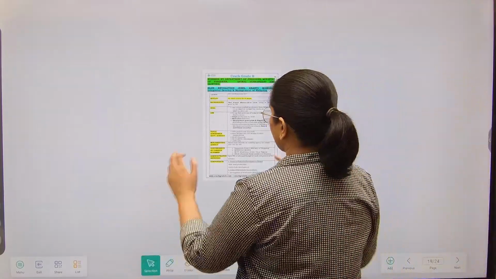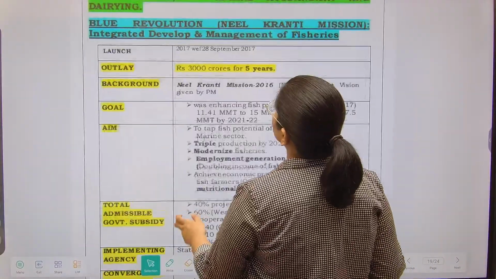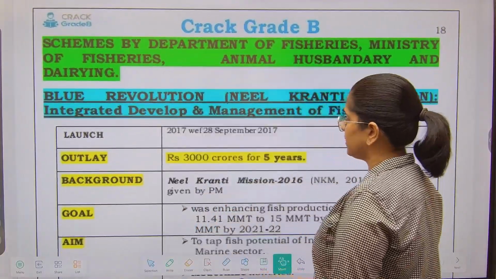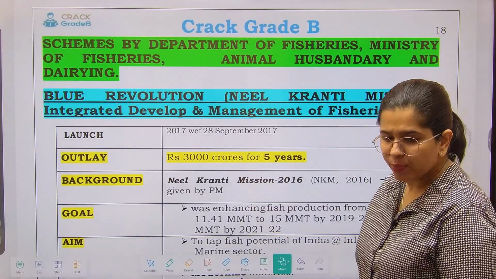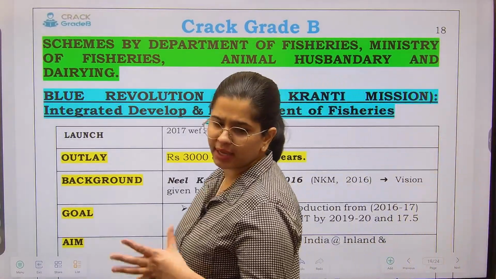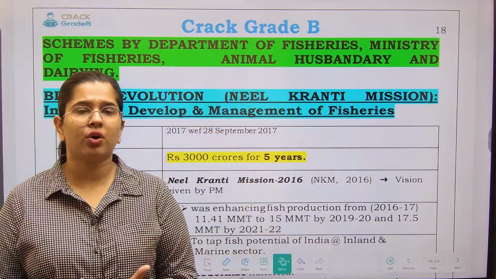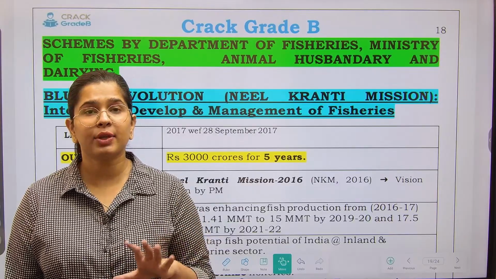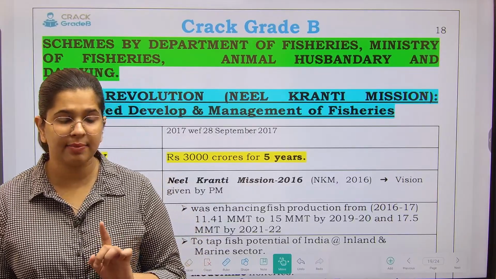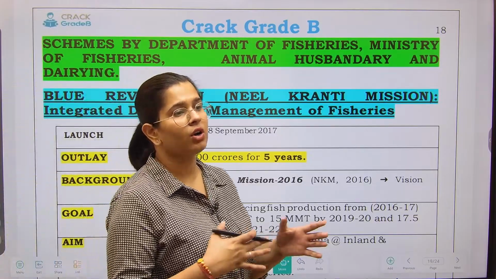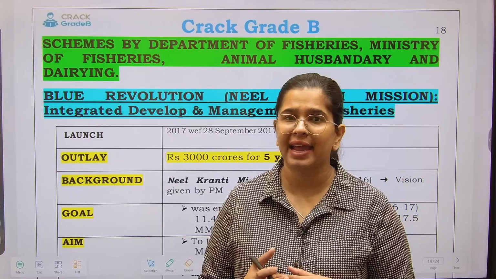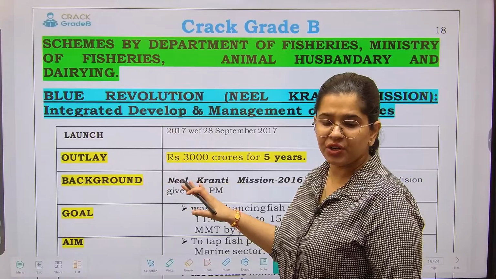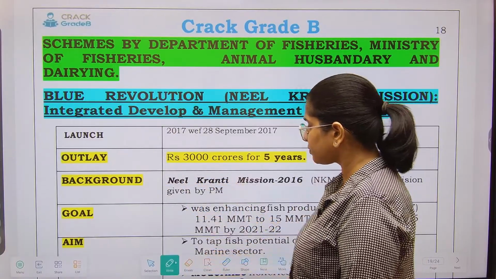Now we will see the blue revolution, or the schemes by the Department of Fisheries, Ministry of Fisheries, right? So blue revolution talks about anything and everything that is related to the oceans and the ocean derived products, right? So we call it a blue economy, because we are focusing on the ocean as well as its derived products. So blue revolution, we'll be using it for fisheries related development, right?